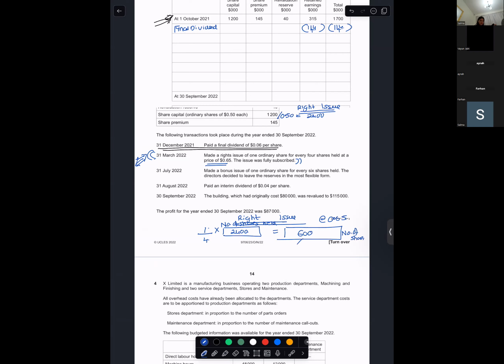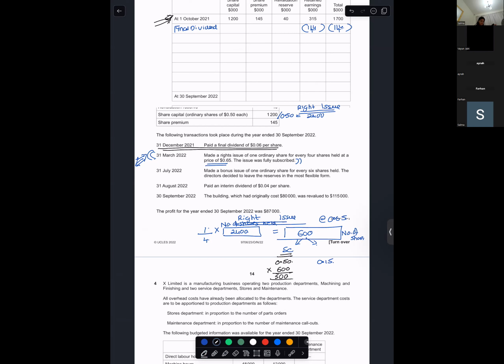How much will go towards share capital? So the face value first: we're going to do 0.65 minus 0.50, which is 0.15. So for share capital, 600 into 0.50 will go towards the share capital, which is 300.